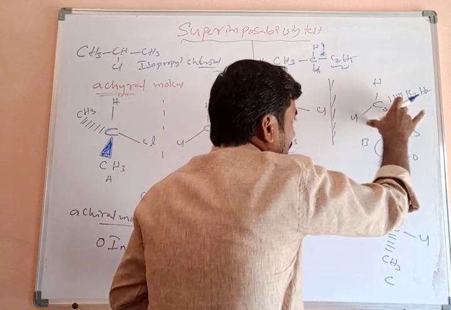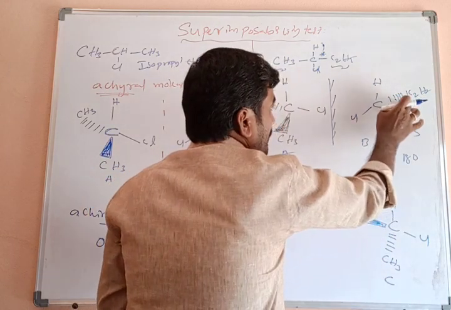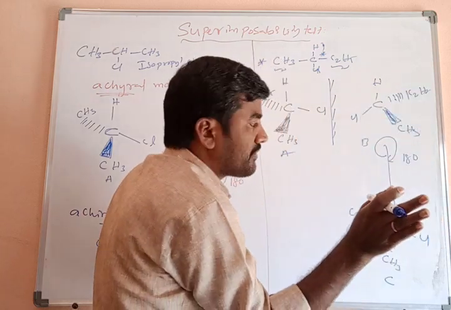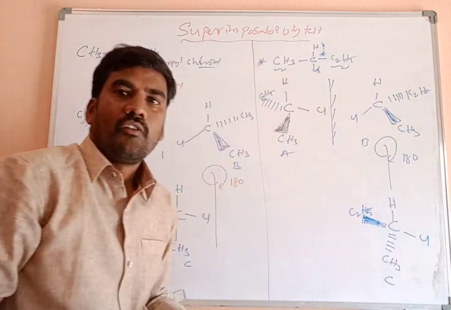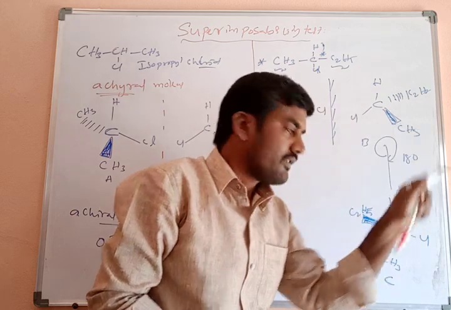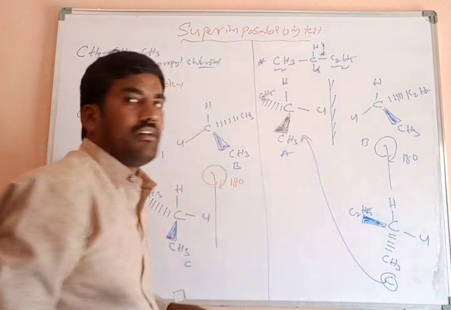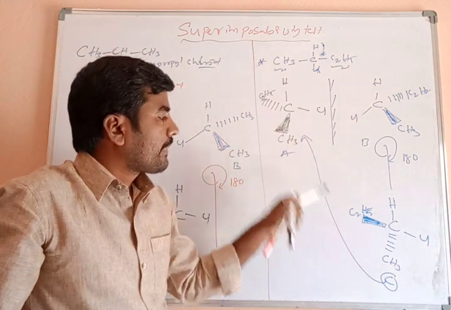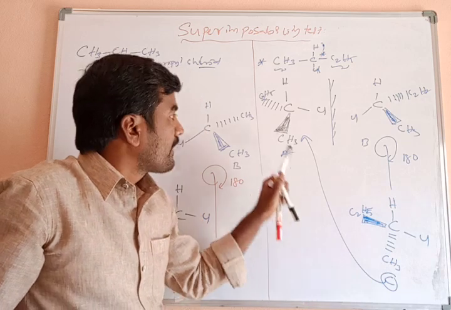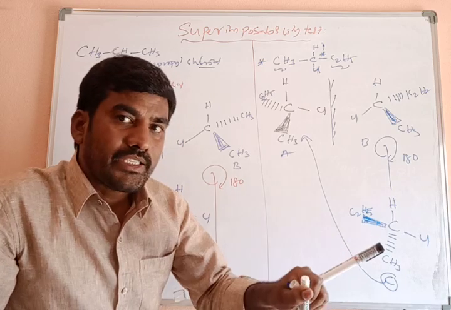Now this image is rotated 180 degrees. The group present inside the plane comes outside, onto the wedge bond, and the CH3 group present on the wedge bond, above the plane, goes inside. Now we get structure C, and we check whether it is superimposable on its actual structure A. Now the CH3 is on a dash bond, inside the plane. What about C2H5? In this molecule, C2H5 is above the plane on the wedge bond.